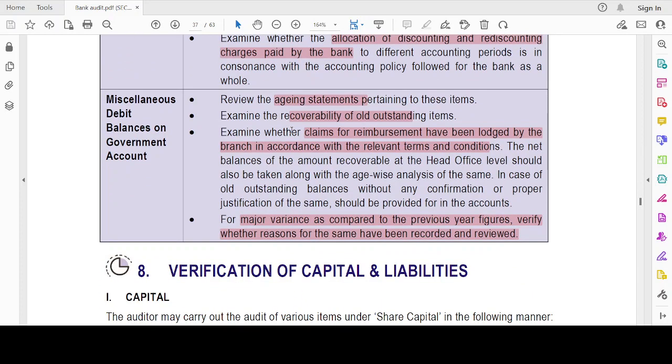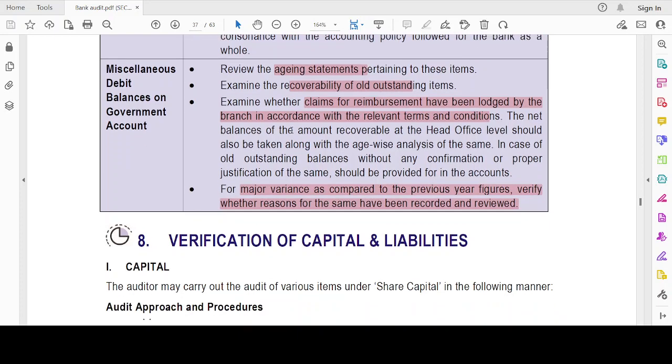Miscellaneous debits, balances on government account. There will be some accounts, right? For government, there is some 100 rupees, 1000 rupees could be there. This is miscellaneous. Okay, those would be reviewed with respect to the aging statements, recoverability of old outstanding amounts, whether claims for reimbursement have been lodged properly, and then for major variance as compared to the previous year figures, verify whether the same have been recorded and reviewed.